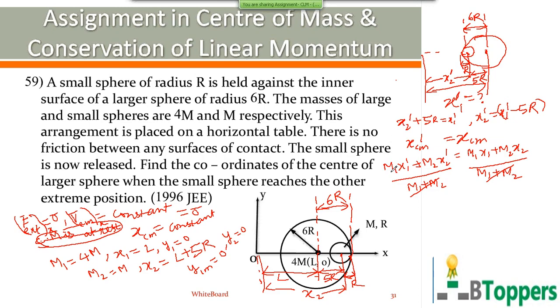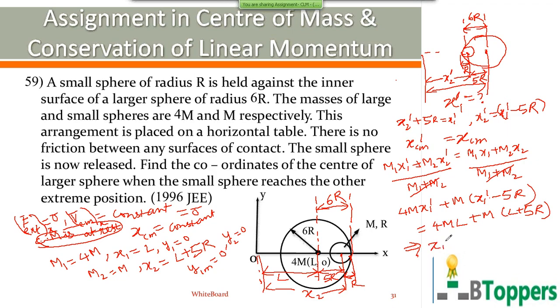So you can substitute here m1 equal to 4m and x1 dash you have to find, m2 equal to m, x2 dash you can write x1 dash minus 5r. On the right side you can write m1 equal to 4m, x1 equal to L, m2 equal to m, and x2 equal to L plus 5r. Come on, copy down and complete the simplification part yourself. In case you need more time for completing the simplification part, you can take a pause and take your own time.